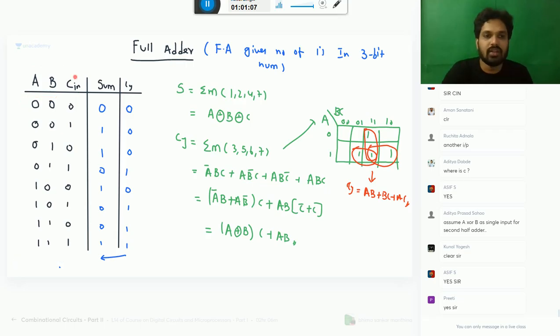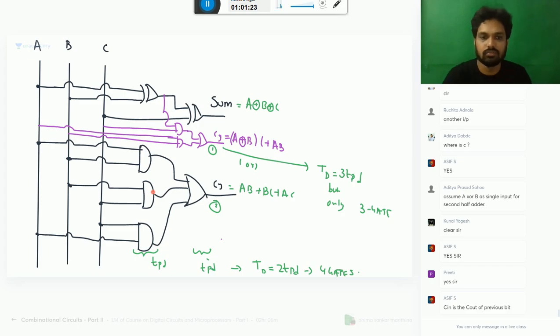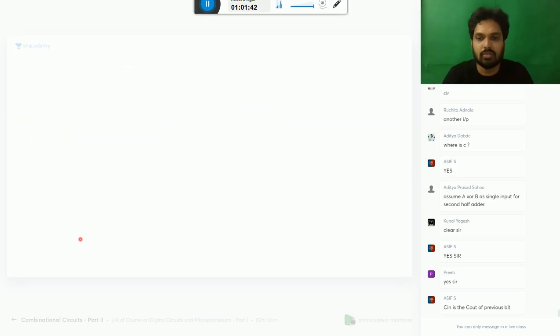So I'll write here: from previous addition. Whatever you get from the previous addition, this is your Cn. In this case, A, B, and the third input is this one. This is the carry coming from the previous addition.